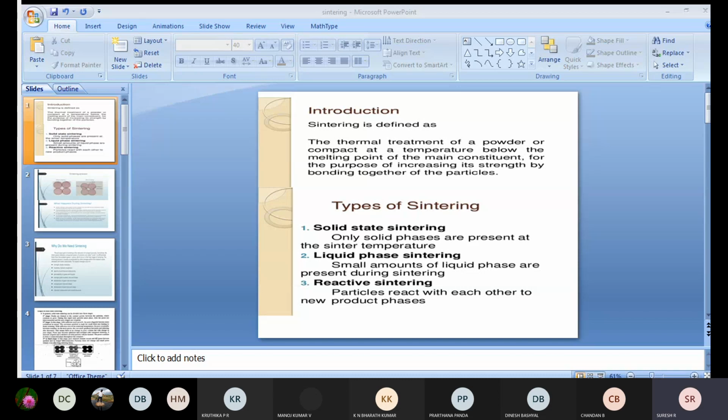As of contact. So depending upon the types of sintering process, okay, different things will be happening over here. So these are the things going to happen once we do a sintering process on any type of particles or powders.